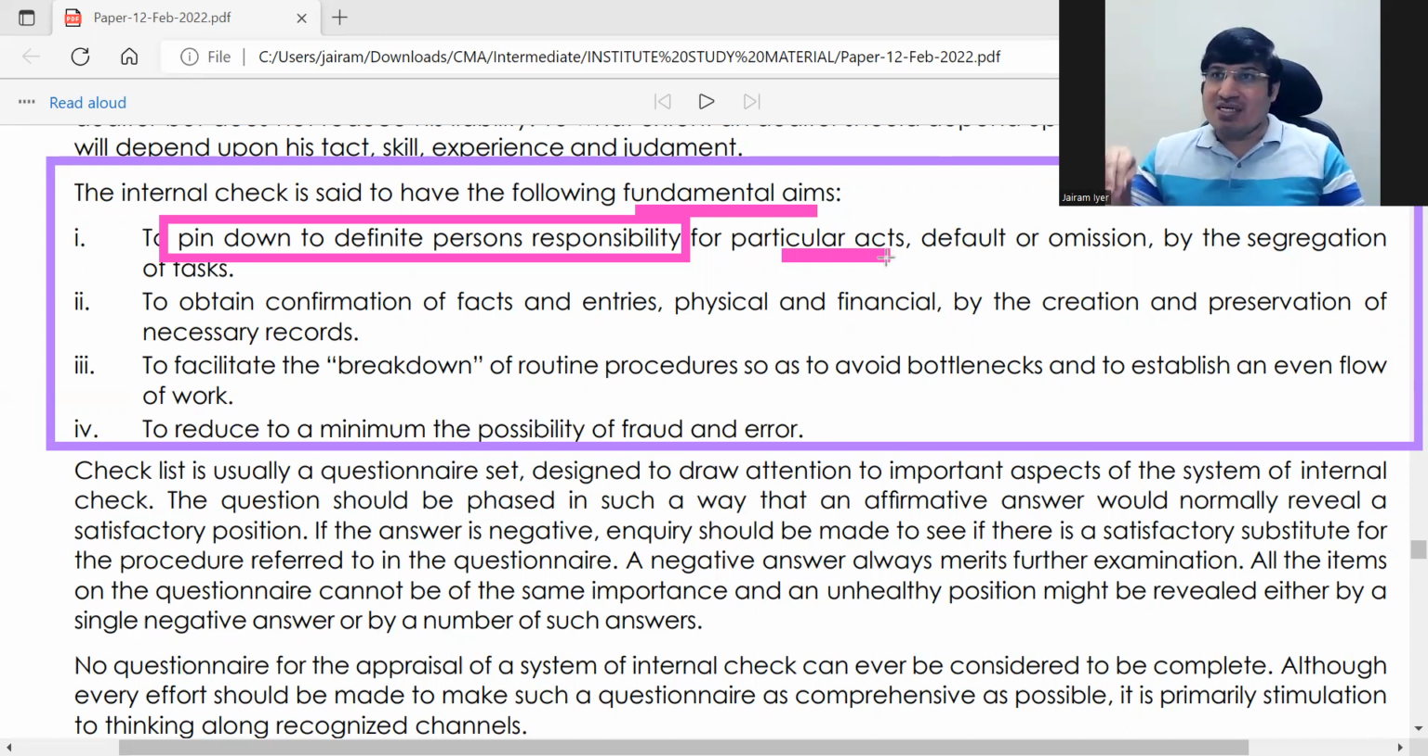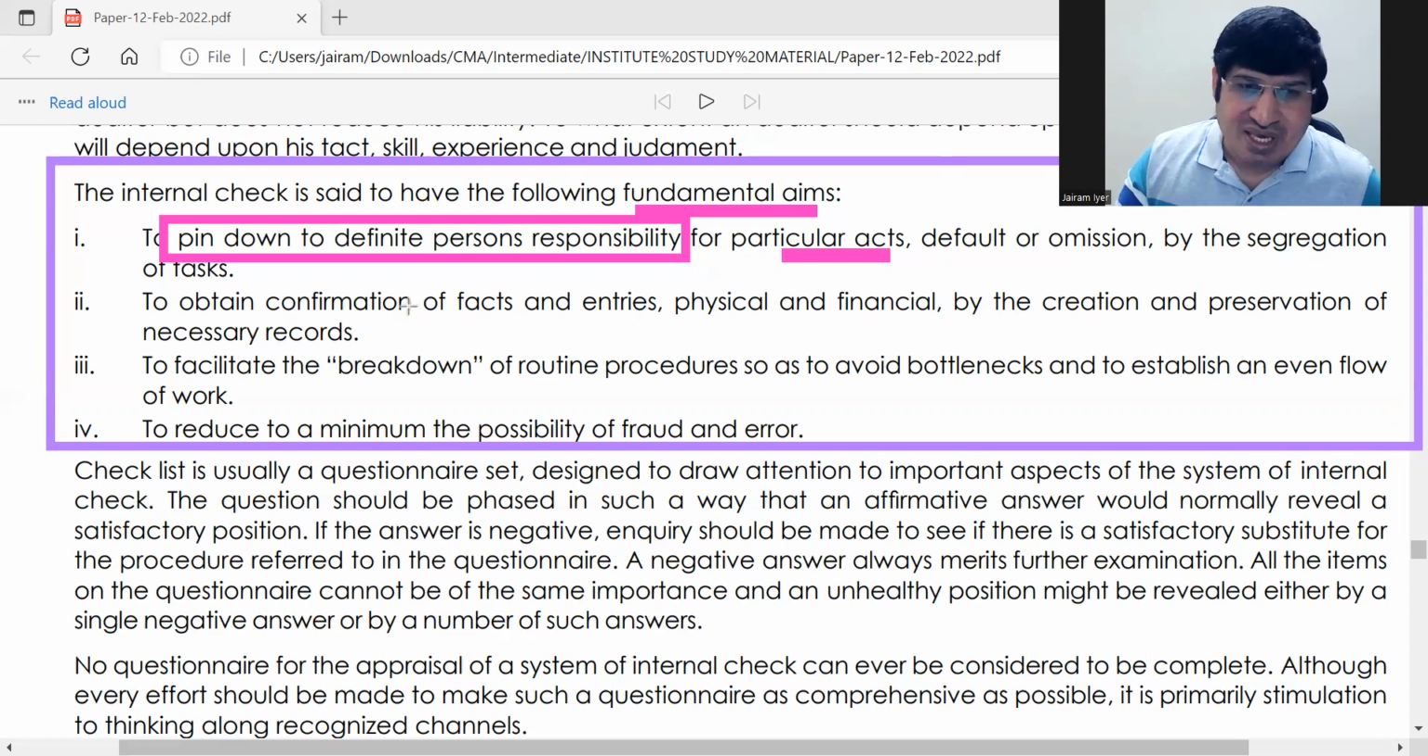It should not be like that. The transaction should be such that you can easily and distinctly make out the responsibility of the person. This transaction has gone 100% to this person only. It should be like that, with no doubt. So pin down responsibility of different persons. So there will be no omission.